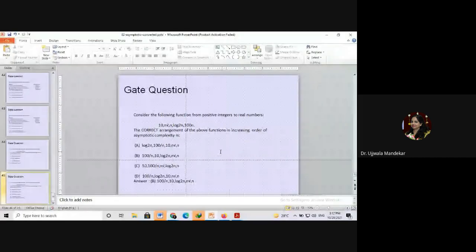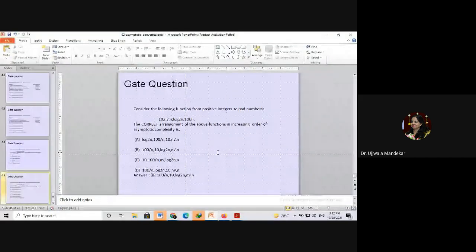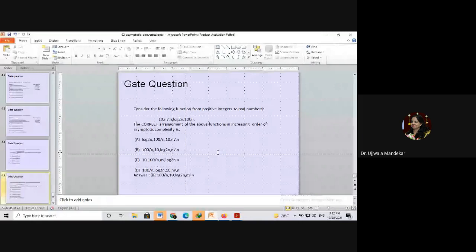So these are some of the questions. After this asymptotic notation, there comes the recursive equation, and for those recursive equations, we have to solve the asymptotic notation. Some problems are given to you, and you have to find out the functions and solutions to them. It is another part, a separate lecture for the recursive equation. This is all from my side. If you people have any doubt, you are free to ask me.